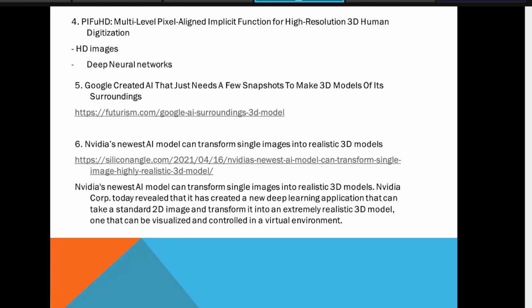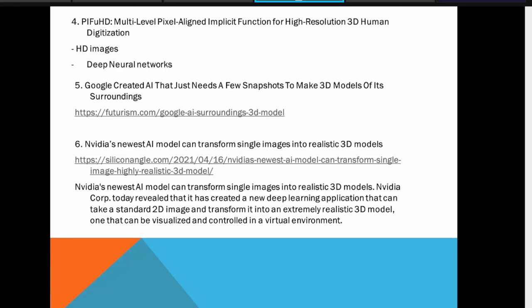Besides that, many other projects are available. I have given short information. The PIFuHD model works on a multi-level pixel-aligned implicit function for high resolution 3D human digitization. It is working on HD images. When you are talking about HD images, basically it is a large size image, so your software must be capable enough to handle all those HD images and to extract the information. There we can use a deep neural network to handle all the parameters, that large amount of data.